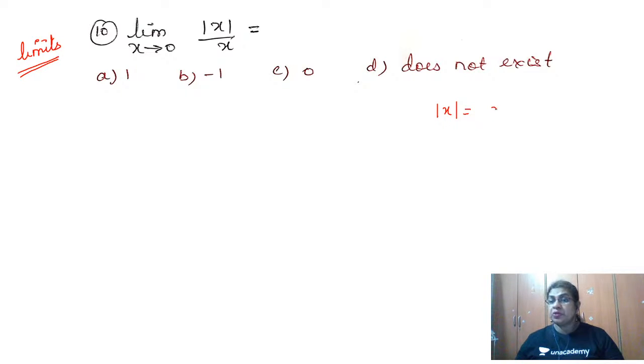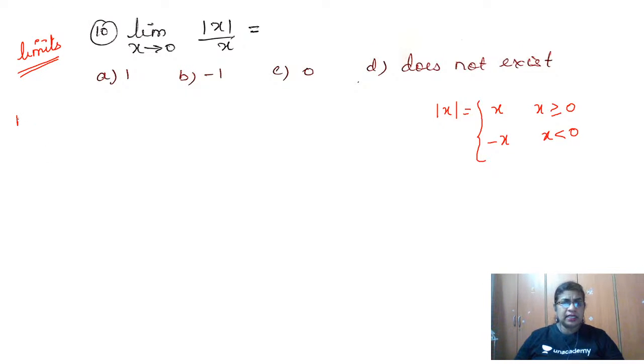Modulus of x is equal to x when x is greater than or equal to 0. This is equal to minus x if x is less than 0. So I need to remember this definition before I start the process. Okay, now limit x tends to 0 means the limit has to exist. When will the limit exist? Tell me. When the left hand limit and the right hand limit become equal. Then only the limit will exist, otherwise the limit will not exist.